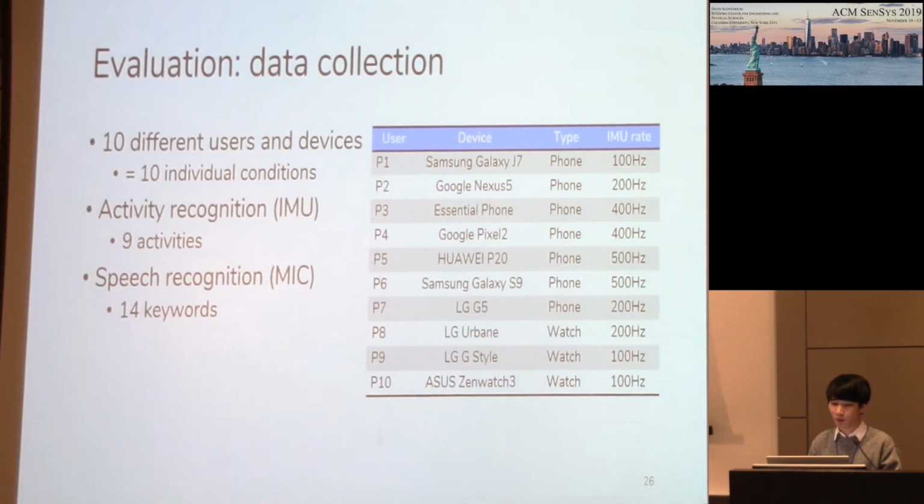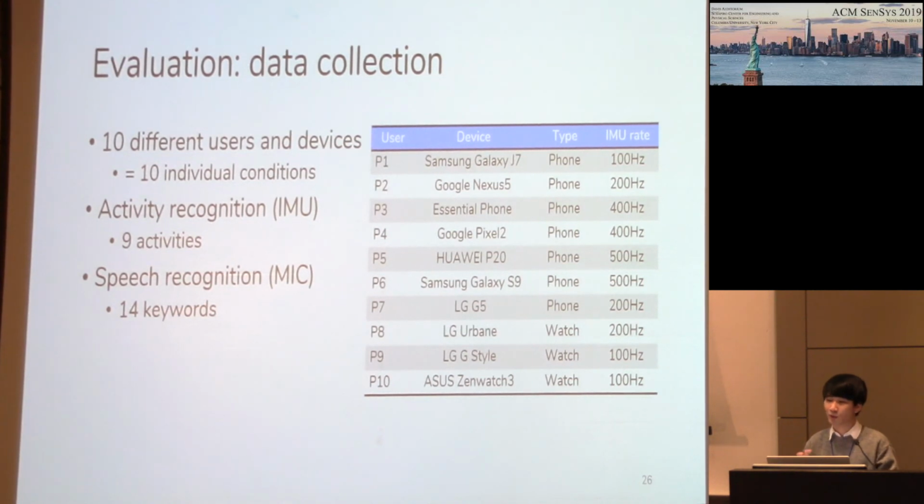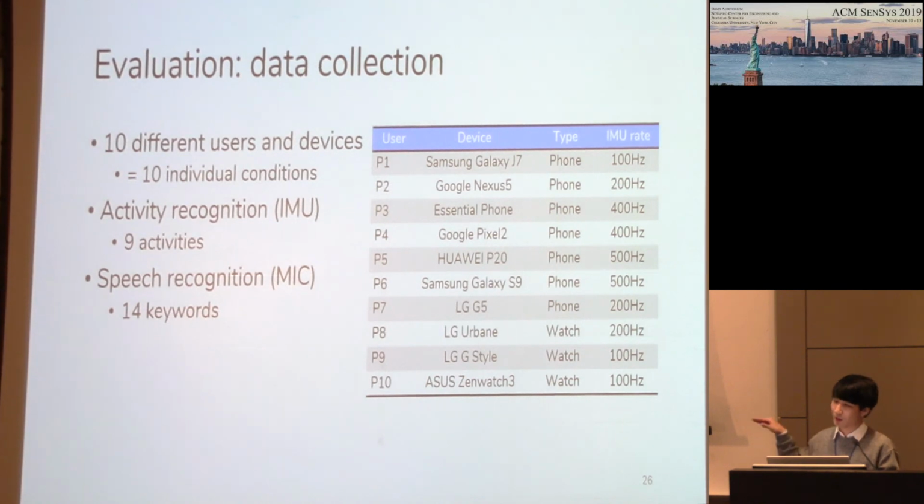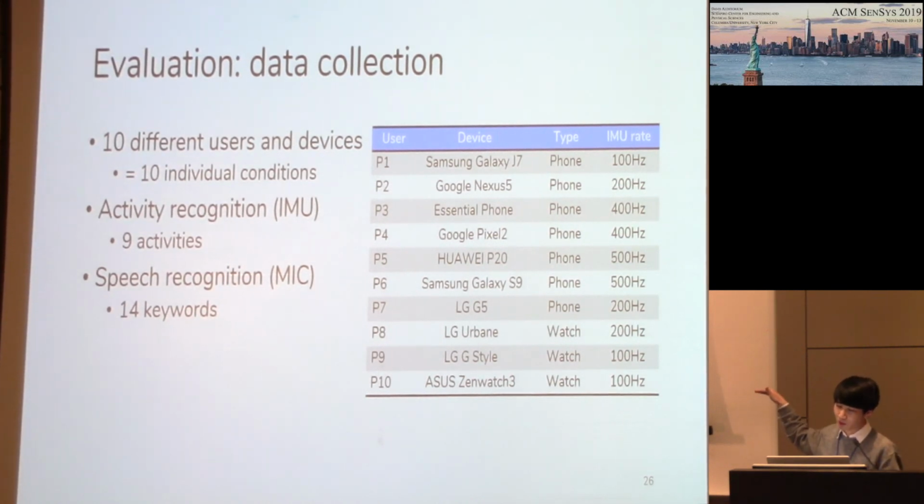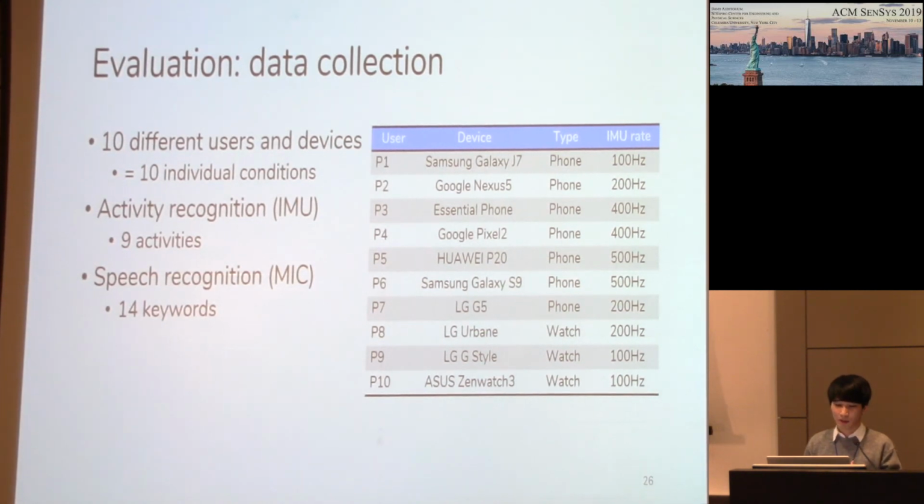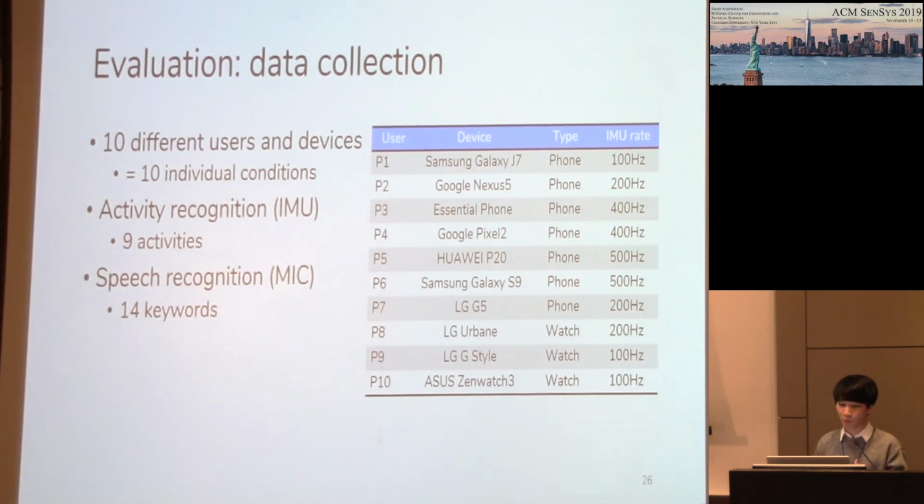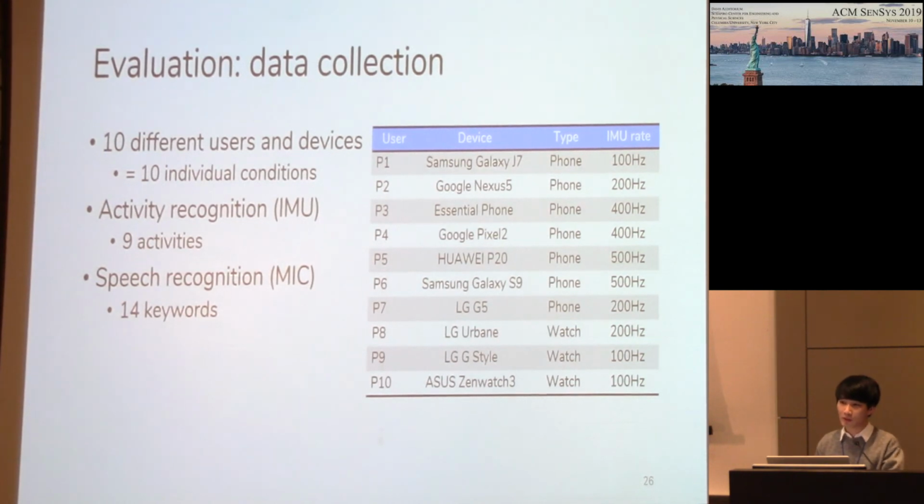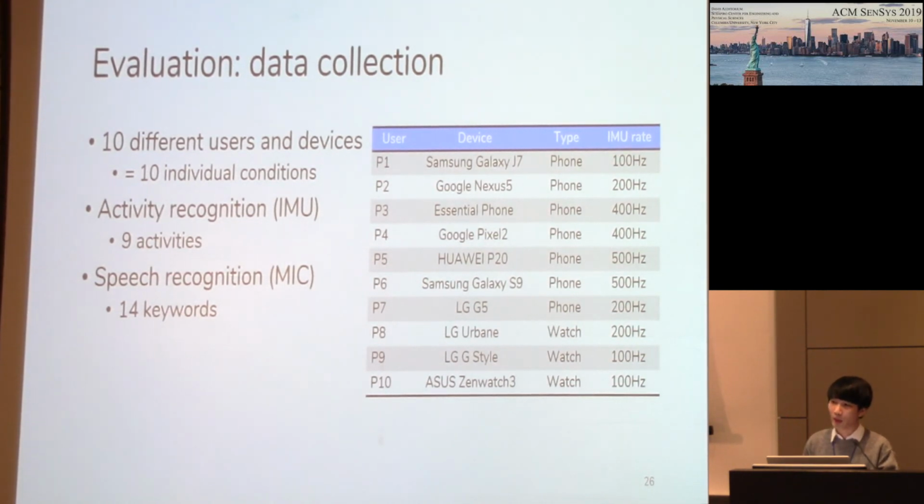For data collection, we recruited 10 different users and assigned them 10 different devices, and there were 7 different smartphones and 3 different smartwatches as listed in this table. And each row in this table represents an individual condition. And we conducted 2 tasks. The first one is activity recognition with 9 activities, and the second one is speech recognition with 14 keywords. The reason why we selected these 2 tasks is they use common sensors for mobile sensing, IMU and microphone.